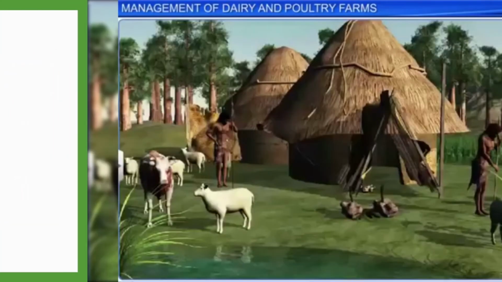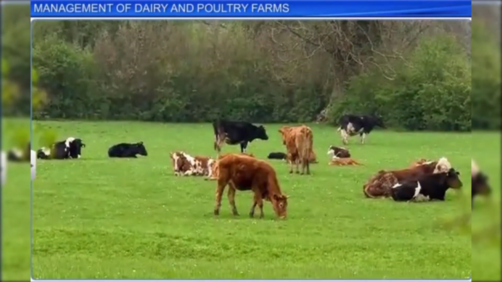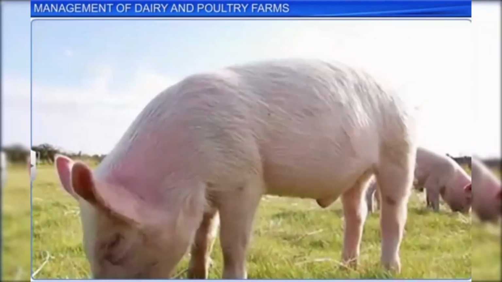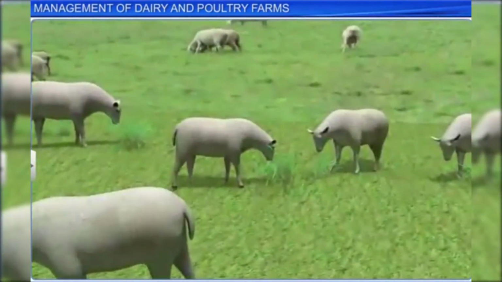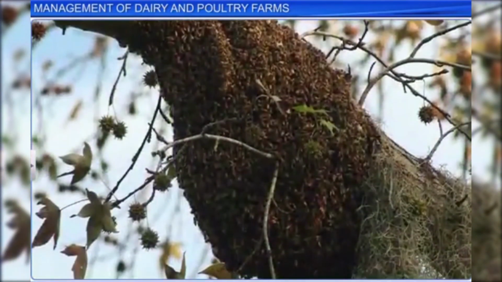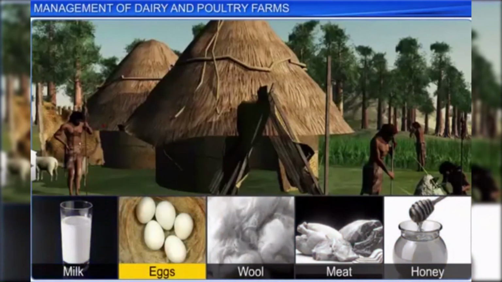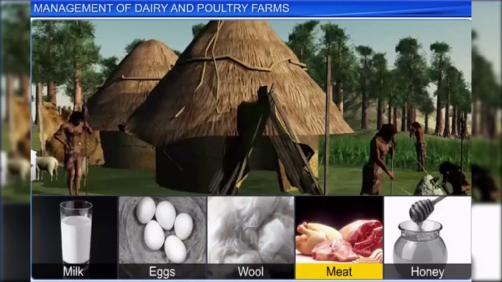Before we finish this lecture, let me summarize the topic by using this animation video. So look at this video. Human beings have always been dependent on animals such as cattle, birds, pigs, sheep, and bees for products like milk, eggs, wool, meat, and honey.